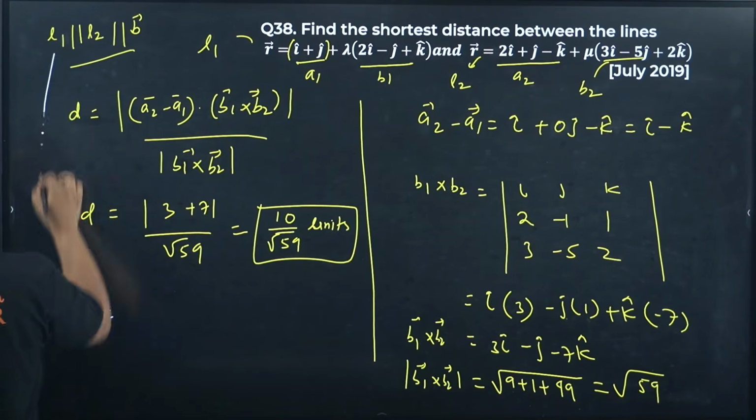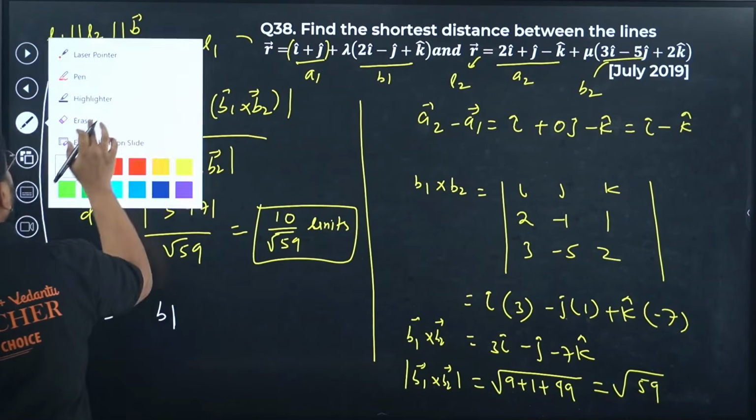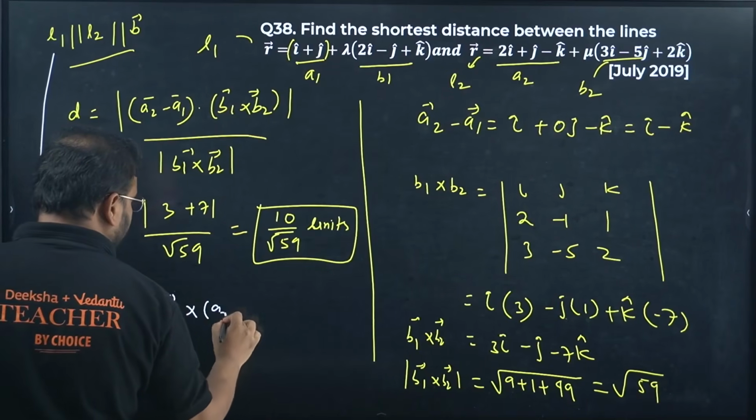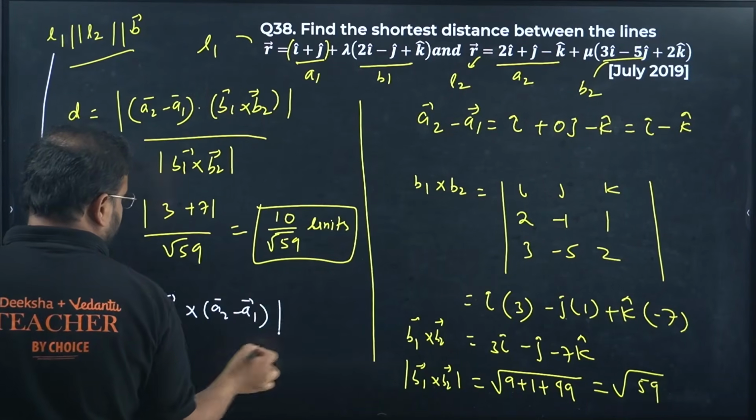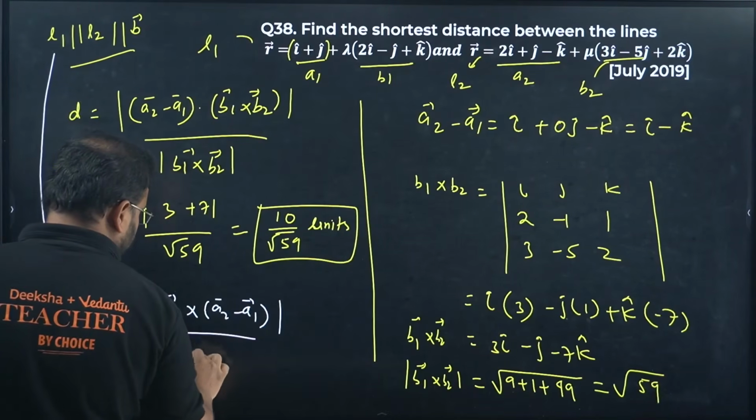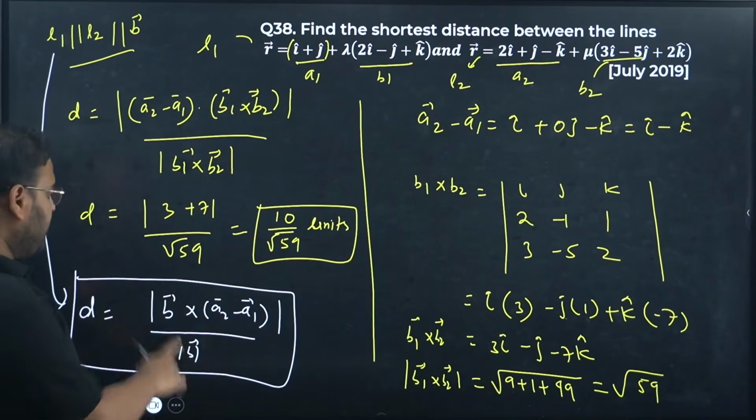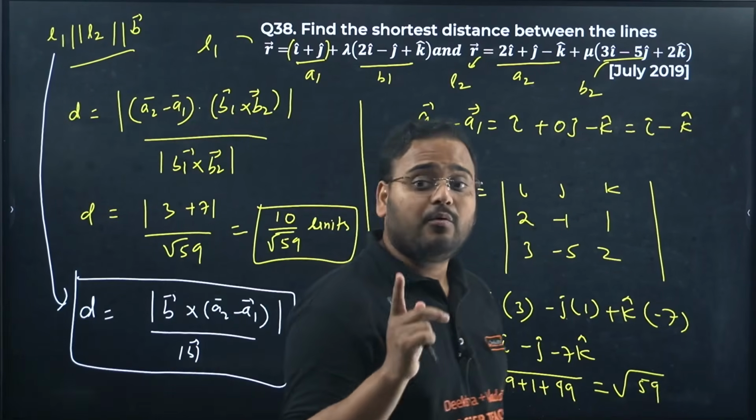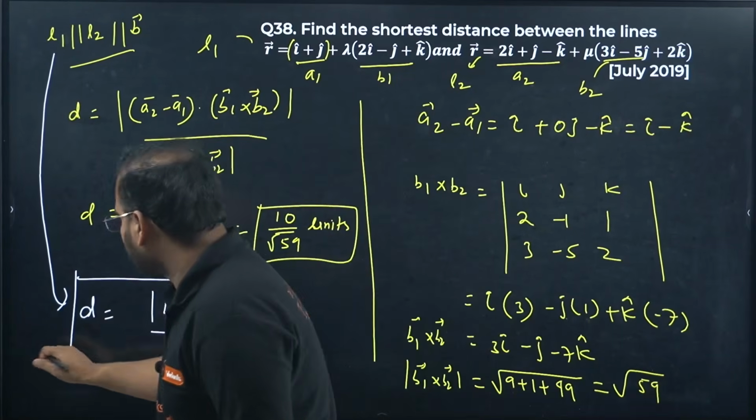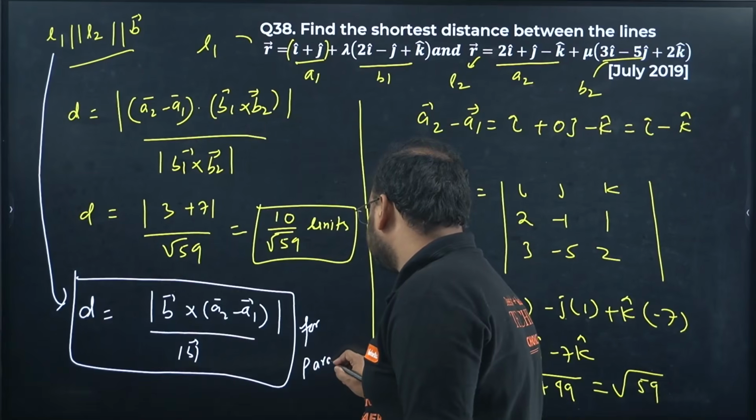I was talking to all of you. If you have this particular case, parallel case, then D is given by vector B actually, not B1, because there is no B1 over here. Vector B cross with A2 minus A1. This modulus, divided by, of course, mod of vector B. This is the answer if you have only one vector B, because lines are parallel. This is for line L1 and L2 parallel. For parallel lines.